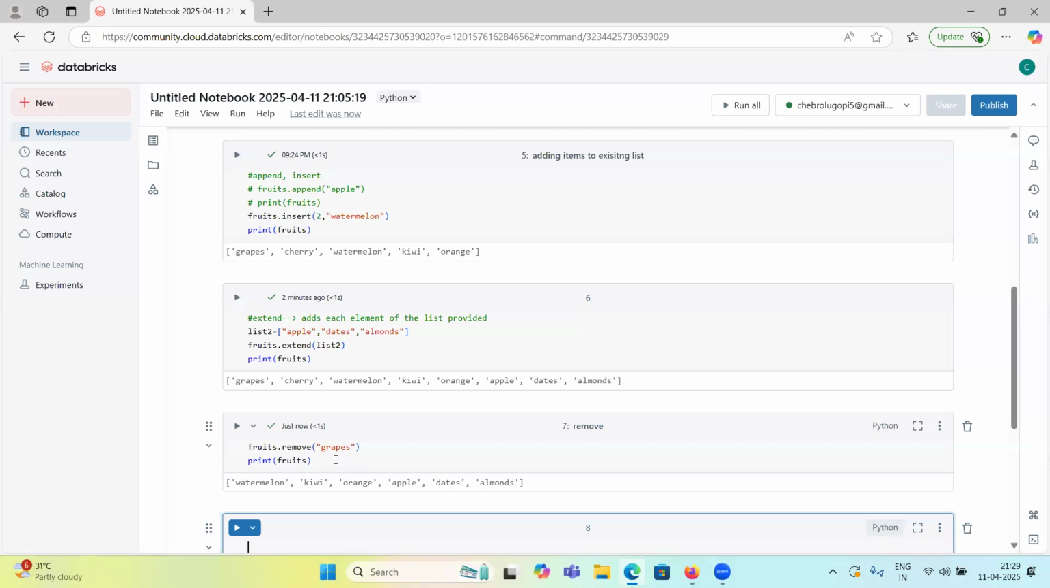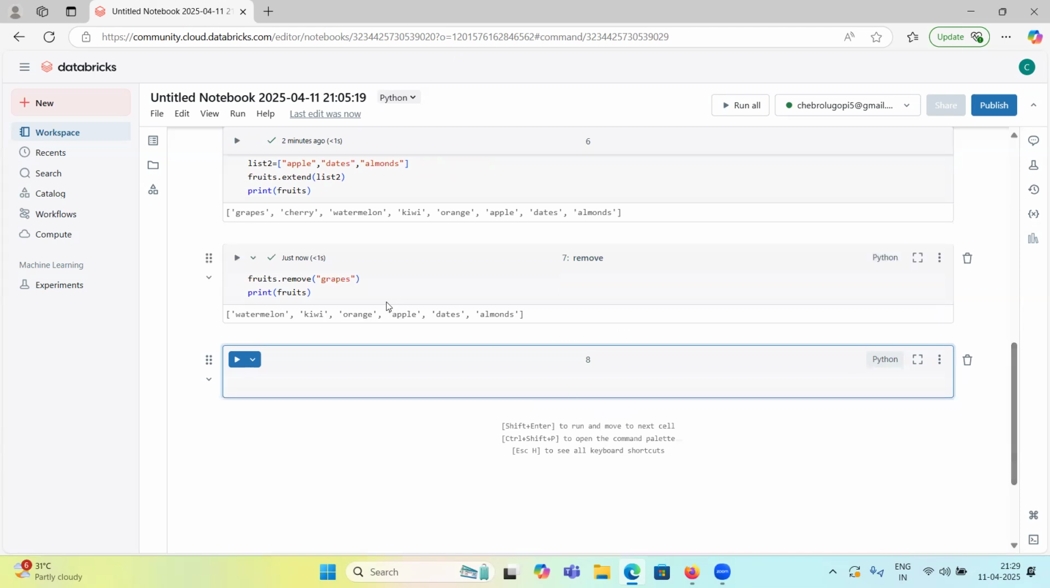So here we are directly giving the item name, right? What if I want to remove a particular index? For a particular index we can use the pop method. If you want to remove some specific item, you can use remove. If you want to remove using an index, you can use pop. It removes and returns the item at a given index.